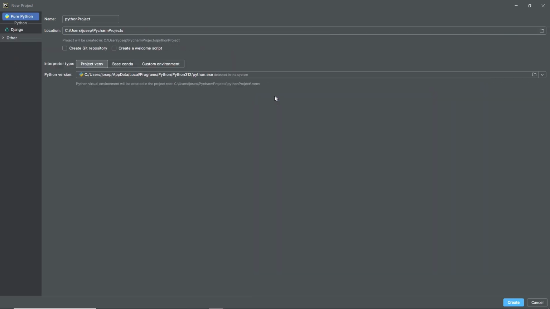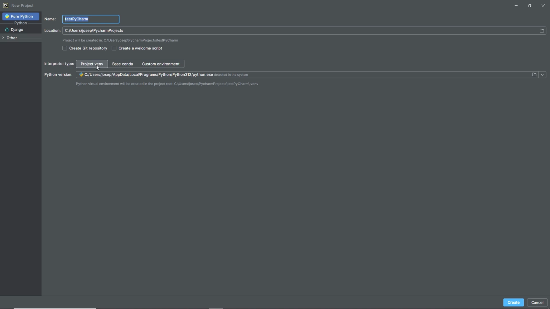I'm going to click New Project. And what we see here, we can give it a name. So let's just name this Test PyCharm. And we can create a location for that. We're going to just use the default here. It will create a PyCharm projects folder and put our test PyCharm folder in there.